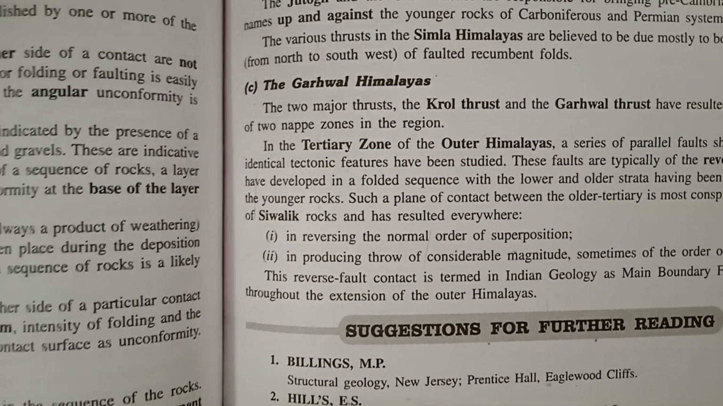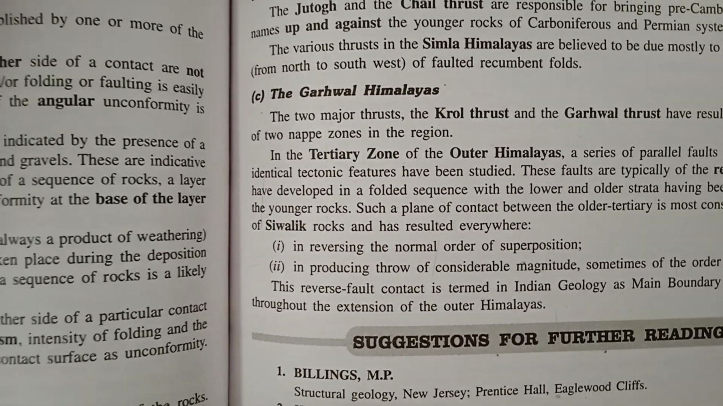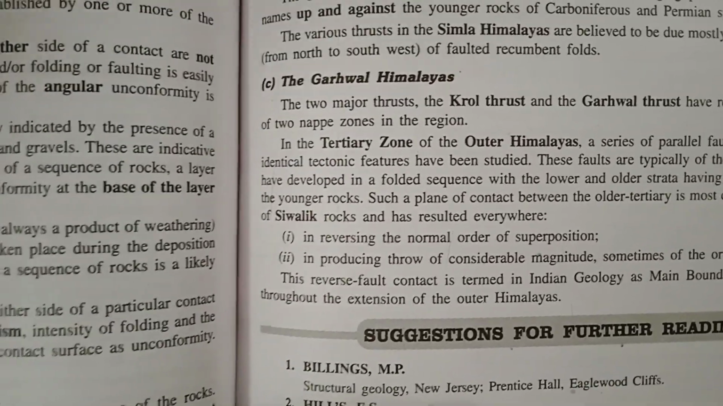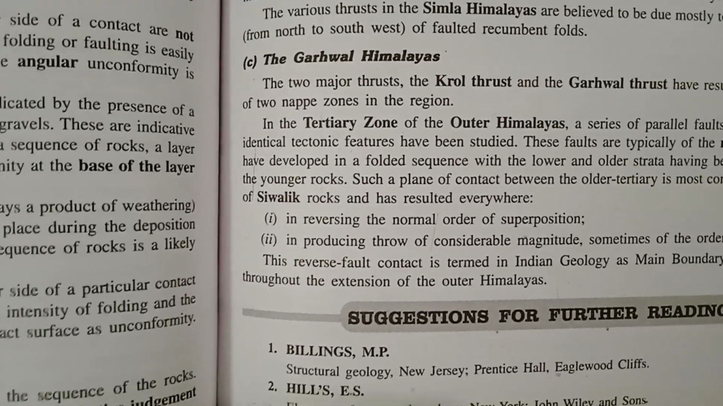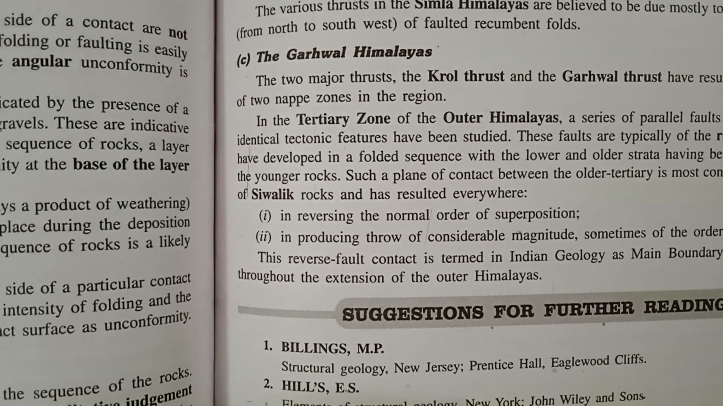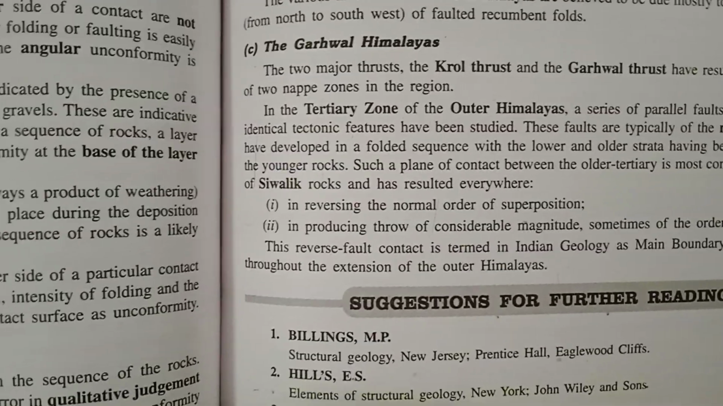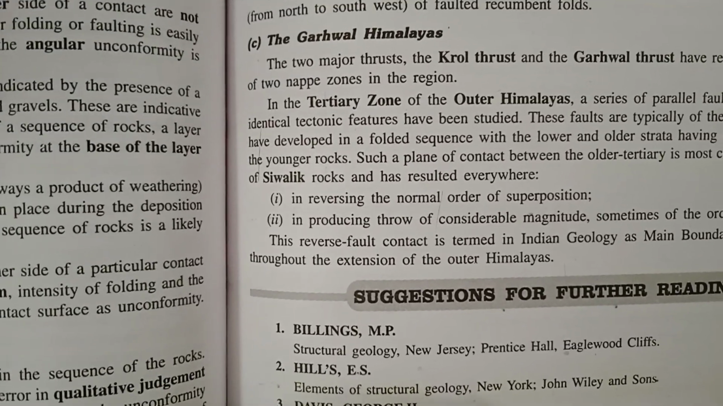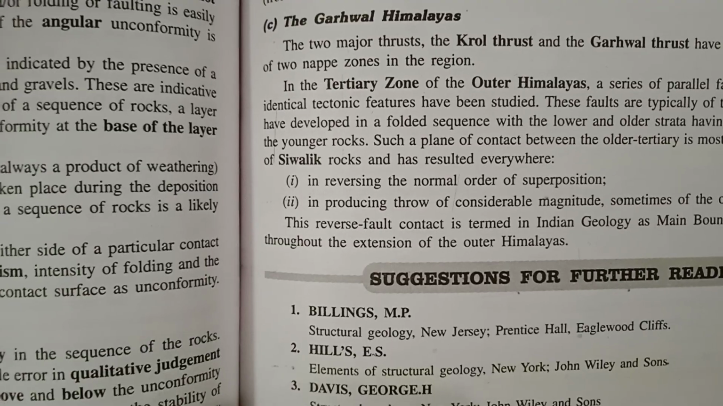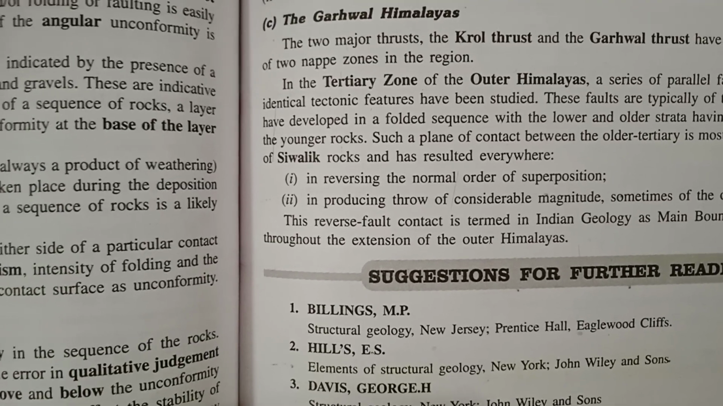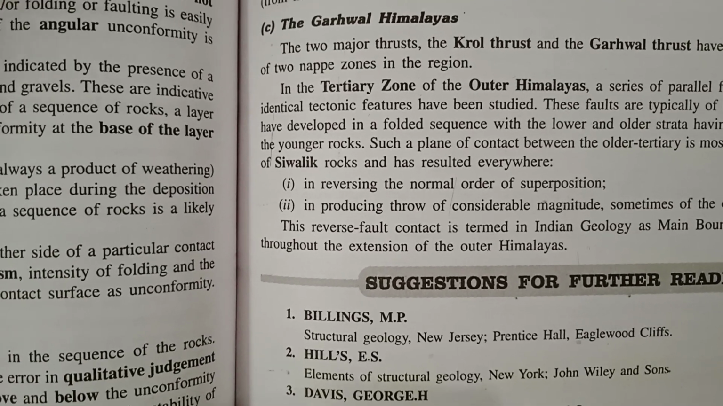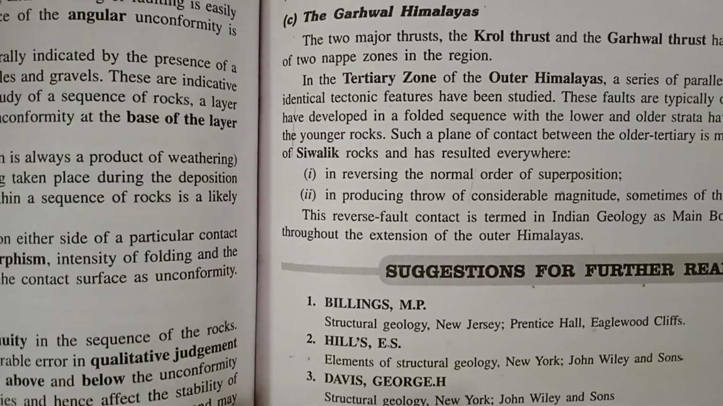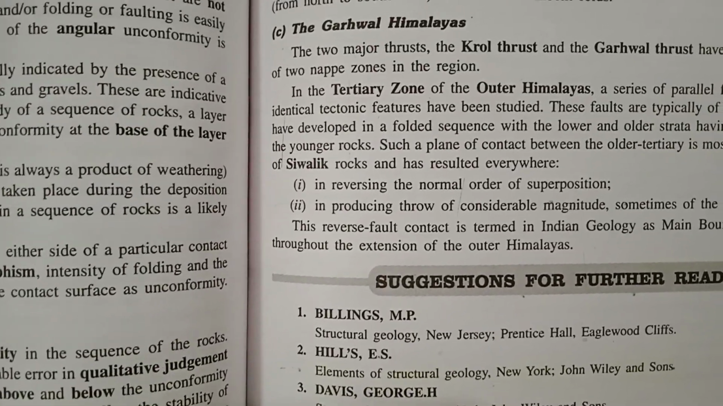Such a plane of contact between the older and younger Tertiaries is most conspicuous in the case of Siwalik rocks and has resulted everywhere in reversing the normal order of superposition and in producing a throw of considerable magnitude, sometimes of the order of many meters. This reverse fault contact is termed in Indian geology as the Main Boundary Fault and extends throughout the extension of the outer Himalayas.